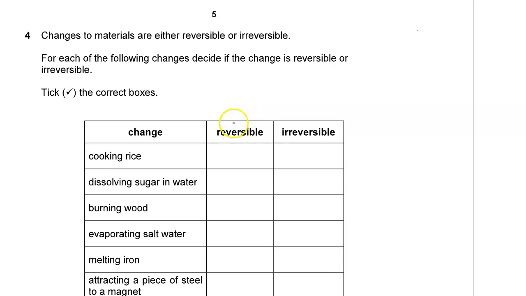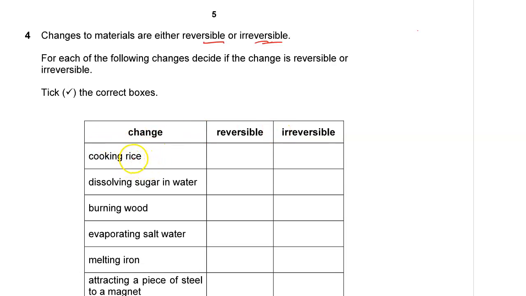Let's continue with question number 4. Changes to materials are either reversible or irreversible. Reversible means that the change can be reversed, or it is not reversible, you cannot change it. We call it irreversible. For each of the following changes, decide if the change is reversible or not by ticking the correct box. We have the change here.